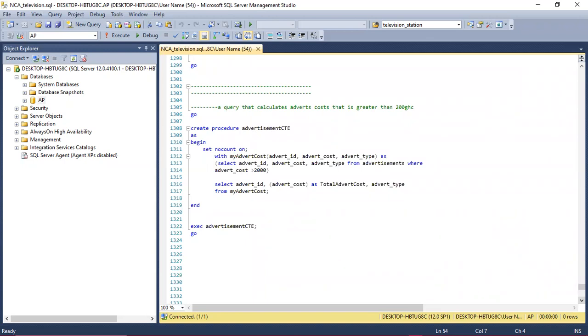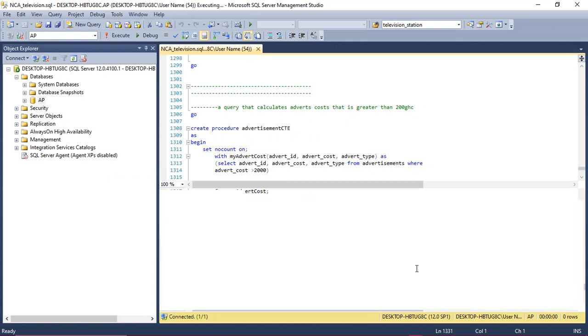So I'll run the program now. So the queries are executing.